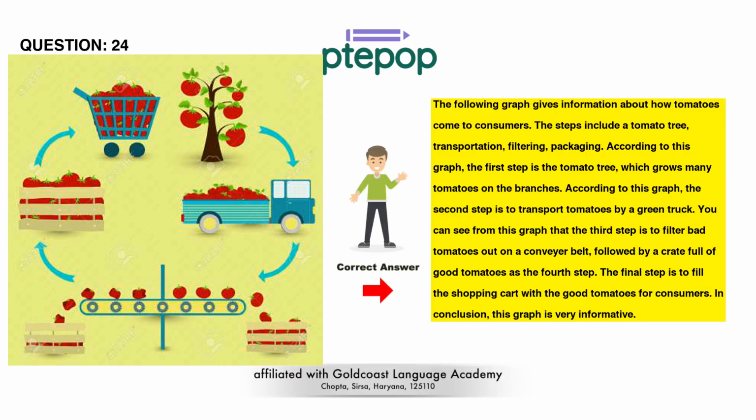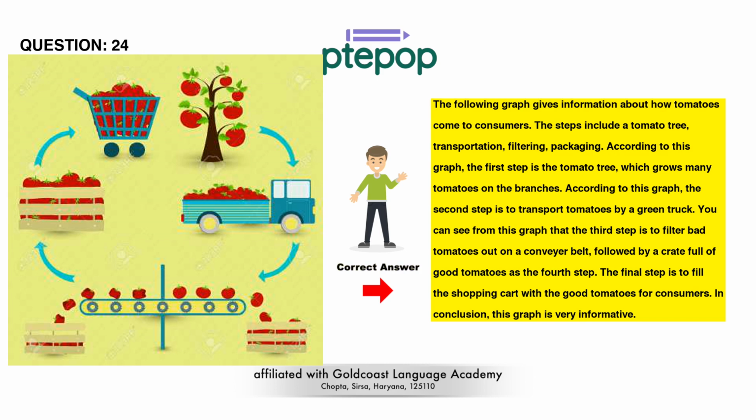The following graph gives information about how tomatoes come to consumers. The steps include a tomato tree, transportation, filtering, packaging. According to this graph, the first step is the tomato tree, which grows many tomatoes on the branches. According to this graph, the second step is to transport tomatoes by a green truck.